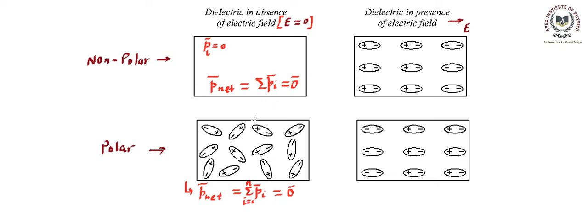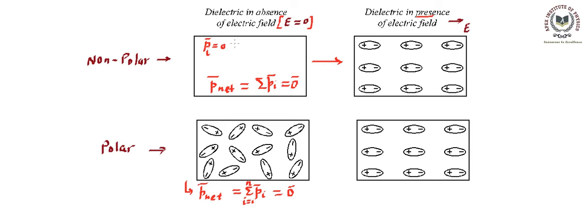But the scenario changes when we place the dielectric in an electric field. This time the electric field is present, and let's say that the electric field is pointing in the positive x direction. This is the external field. Now in this external field, this particular sample will behave like this. That means it will get polarized.